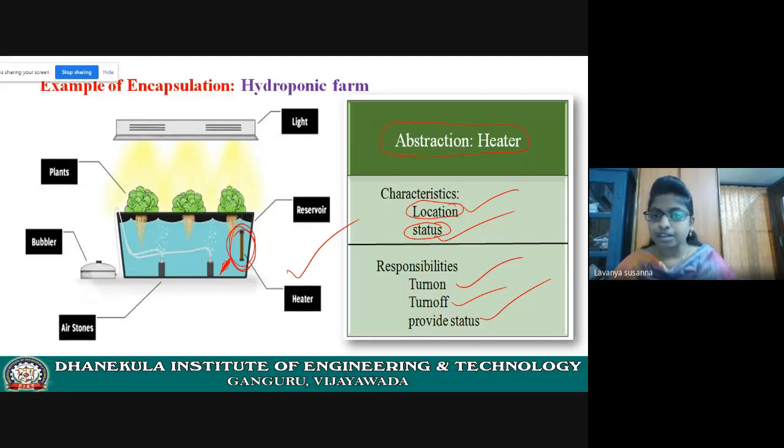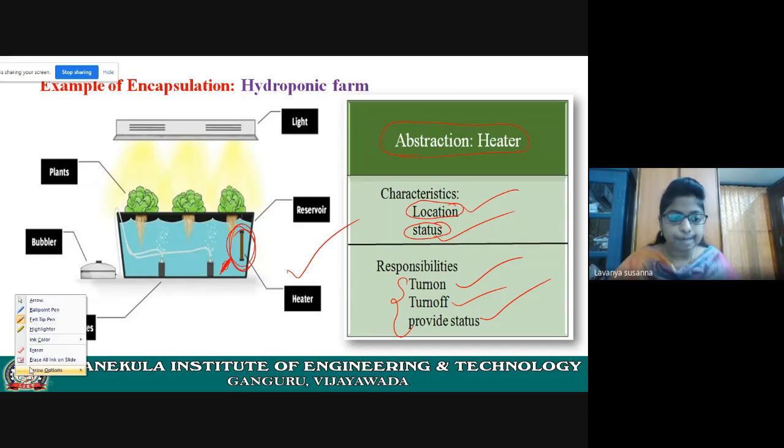One part of a class is abstraction, the other part of a class is implementation. We are not discussing the implementation details. We are discussing one part of the class. What is that one part of the class? Abstraction. We are not discussing all the implementation details. We are identifying only the abstraction.